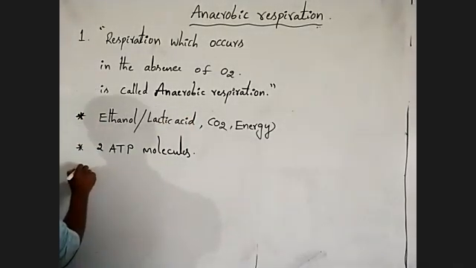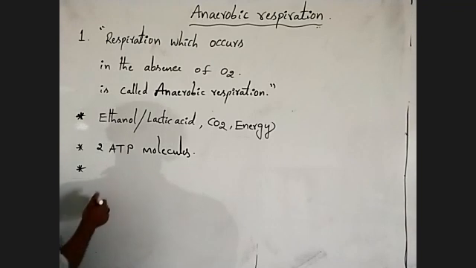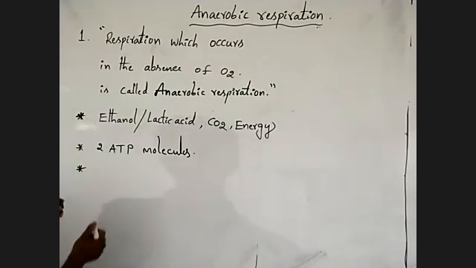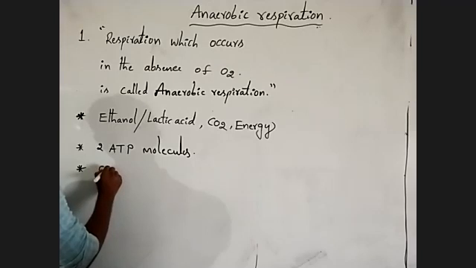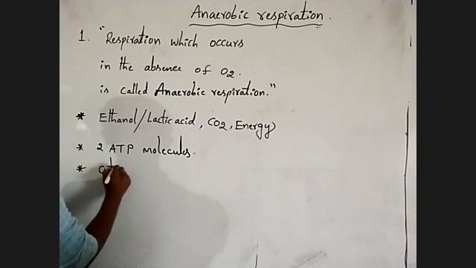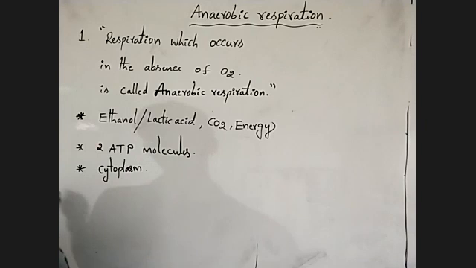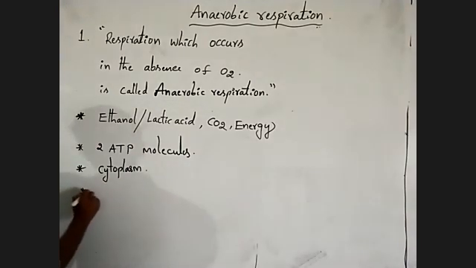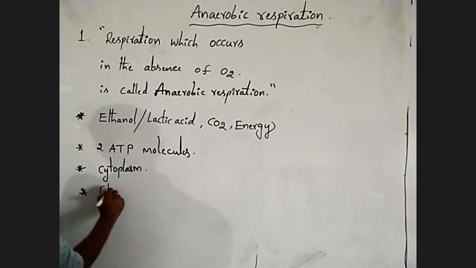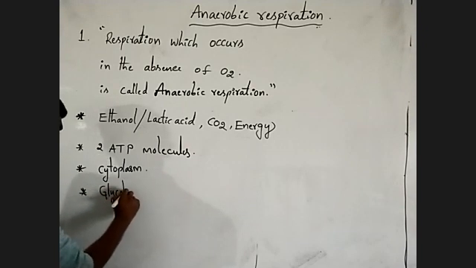Next, in anaerobic respiration, it takes place only in the cytoplasm. Here the step is the glycolysis process.